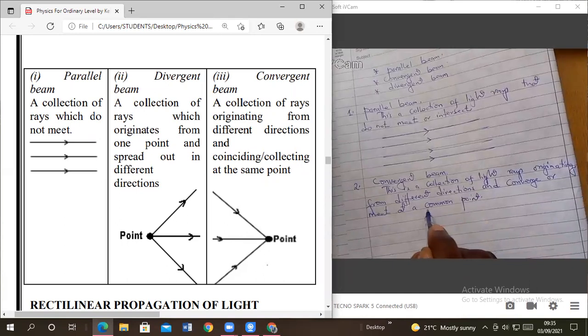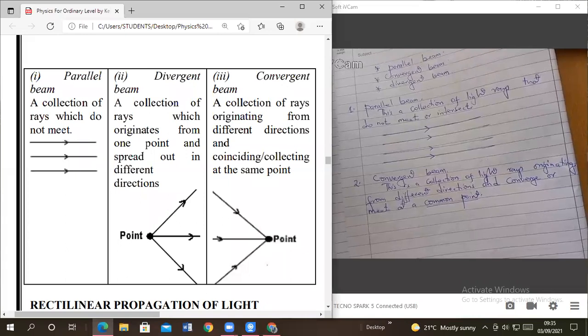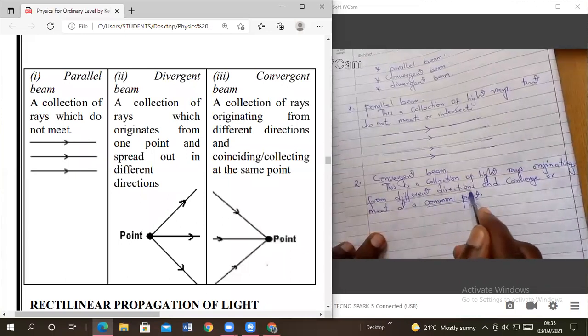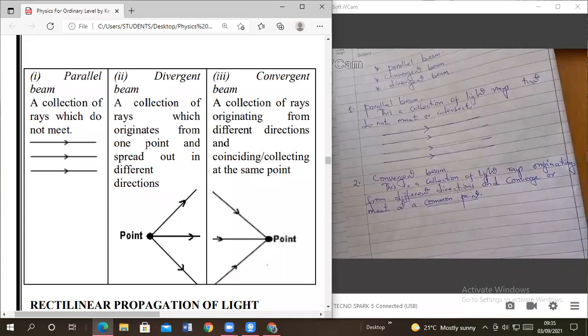The keyword that is there is a common point. And they are originating from different what? Different directions. And the distance between them keeps on reducing as they converge or as they come to a common point.